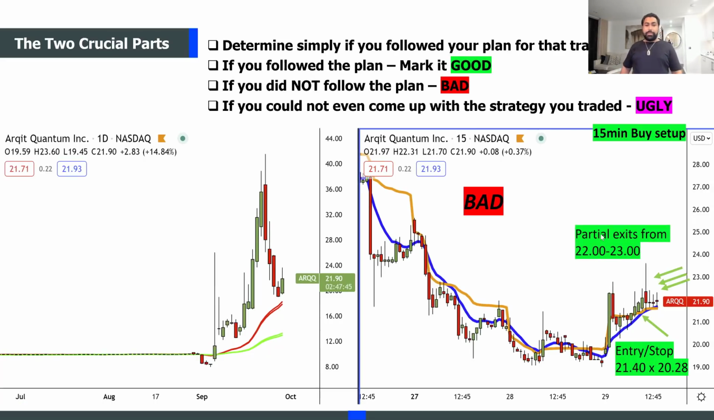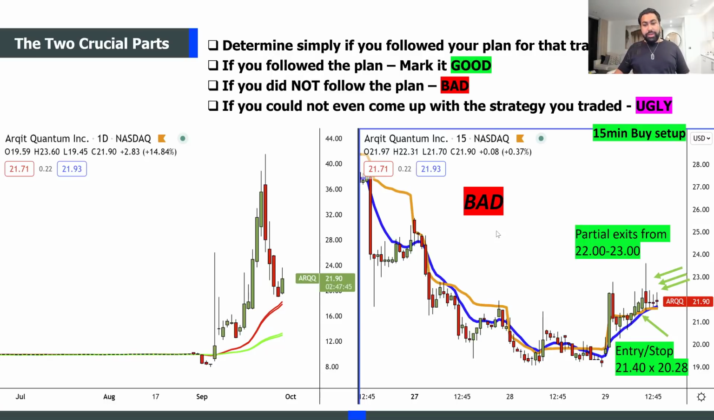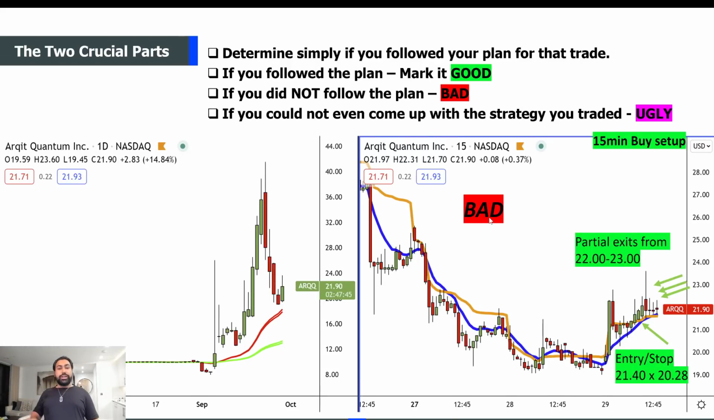Now, next step, determine simply if you followed your plan for that trade. So in this case, I technically did not follow my plan because I should have held all of the shares for 2R, but instead I got out partially on these pops. So I did not follow my trading plan. So I marked that trade bad, right? And I want you to really understand that not every profitable trade is a good trade, and not every losing trade is a bad trade. You have to go according to your plan. So if you follow the plan, mark it good. And if you did not follow the plan, mark it bad. So in this case, you can see I marked it bad.